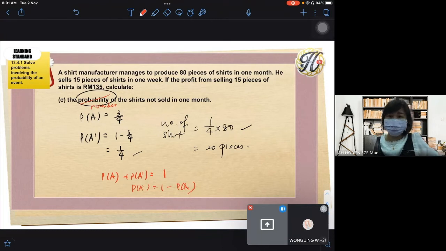Actually, this is the formula. That's why yesterday we learned the complement event, the relations between the event A and the complement A prime. Hasil tambah kedua-dua akan jadi 1. So if you want to change the number here, kalau probability, jawapan ini. So you don't follow the textbook, or you change the question to the number of shirt not sold in 1 month. But it's not the probability, because you see the answer at the bottom there is also the number of shirt.